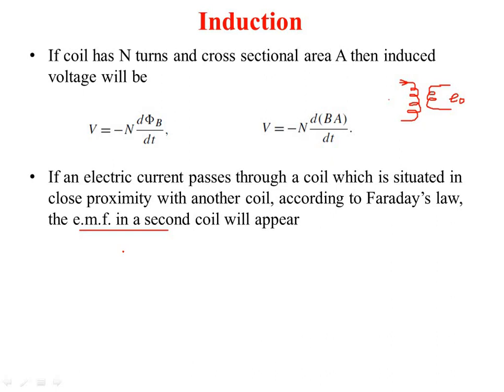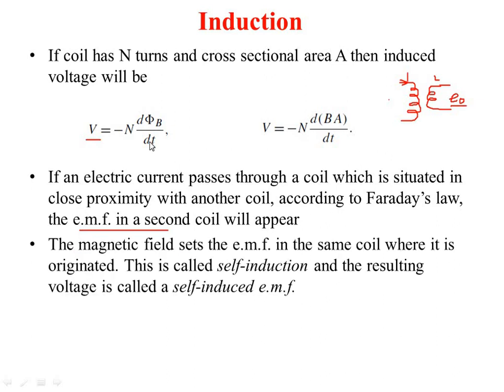If you pass the current through this, there will be a magnetic flux associated with the first coil. This is the first coil, this is the second coil. This magnetic flux linkage will be there with the second coil, and the change in current will cause a change in magnetic flux, and that change in magnetic flux will cause the EMF to be generated in this coil. This is the same principle we have used in the transformer also. This is according to Faraday's law.